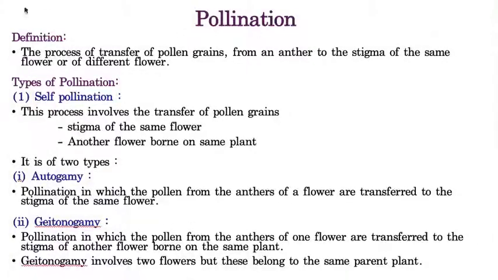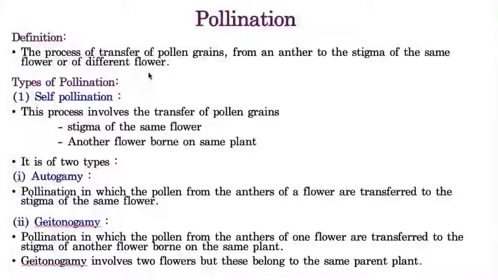Pollination can be defined as the process of transfer of pollen grains from anther to the stigma of the same flower or to the stigma of a different flower. Both the cases come under pollination itself.